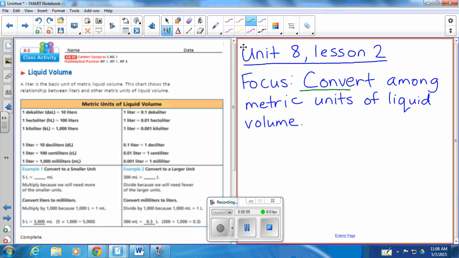Remind me what convert means again. Excellent, to change. So we are changing from one unit to another. Metric units are base 10 units, which means that we multiply by 10 if we get larger, and we divide by 10 as we get smaller. And then liquid volume. Volume is how much space a liquid takes up.